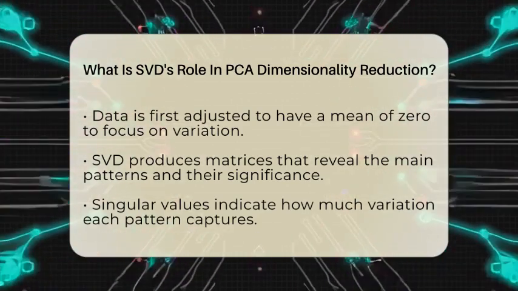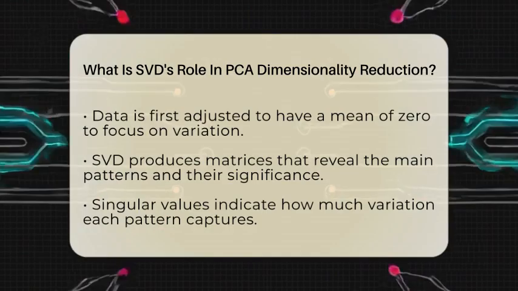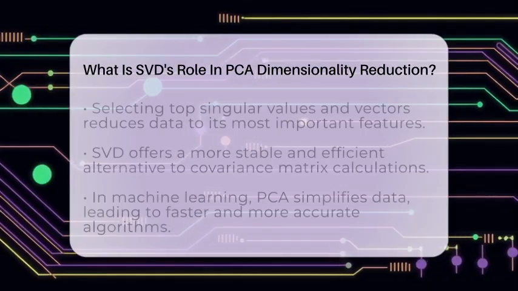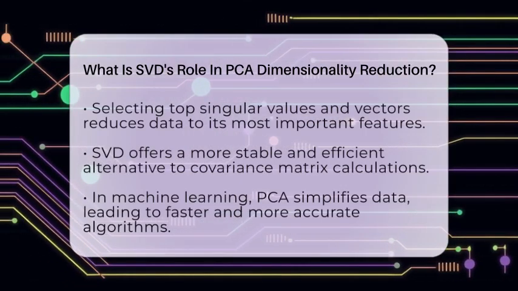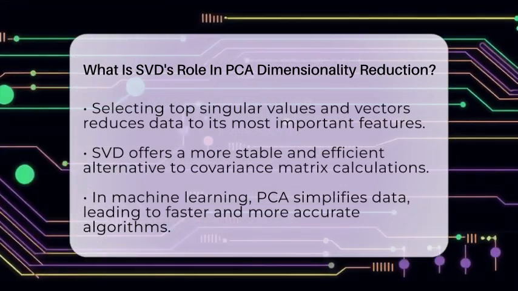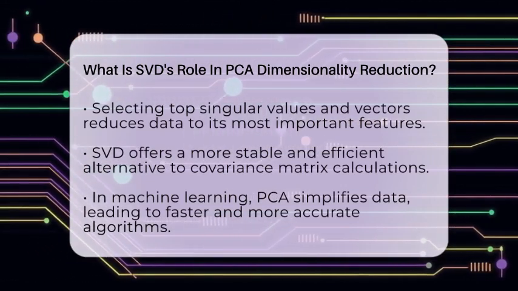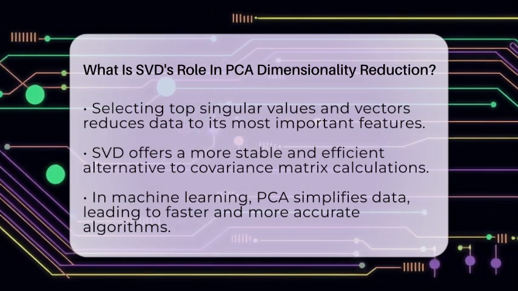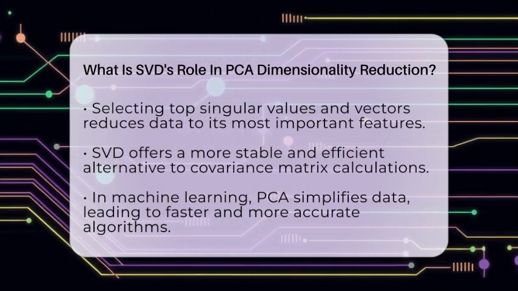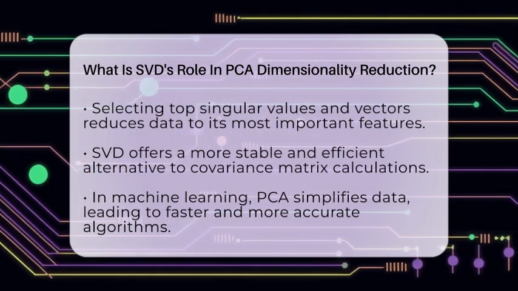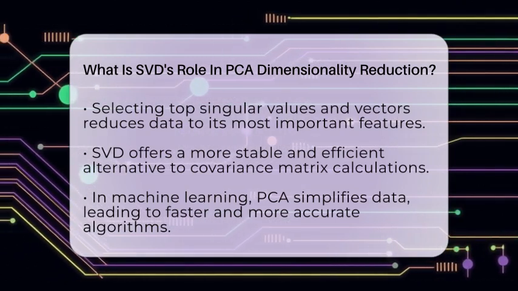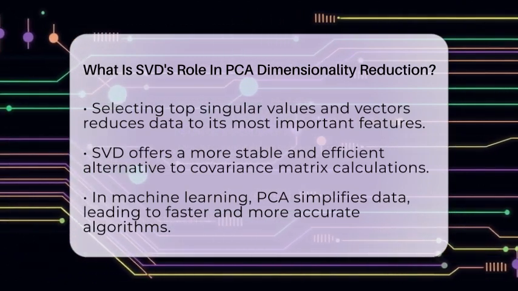By choosing only the top few singular values and their corresponding vectors, we can project the original data onto a smaller space. This process keeps the most important information while discarding less useful details. Unlike other methods that rely on calculating the covariance matrix, SVD offers a more stable and efficient way to perform this task, especially with large or sparse data.